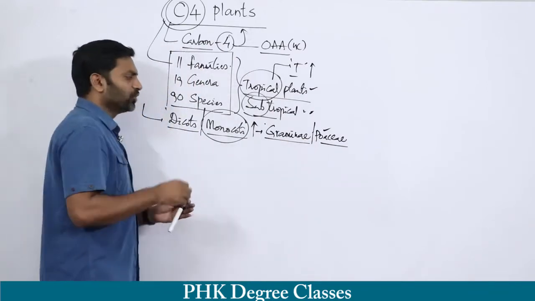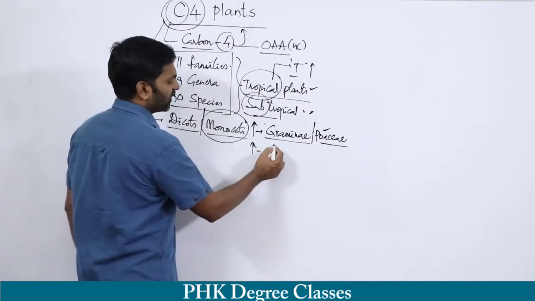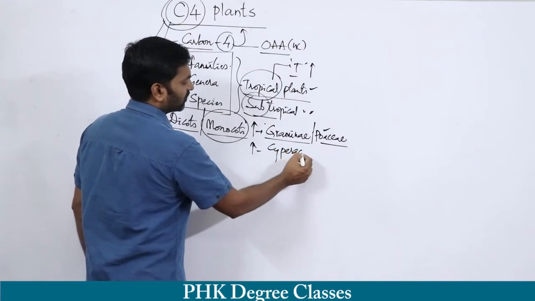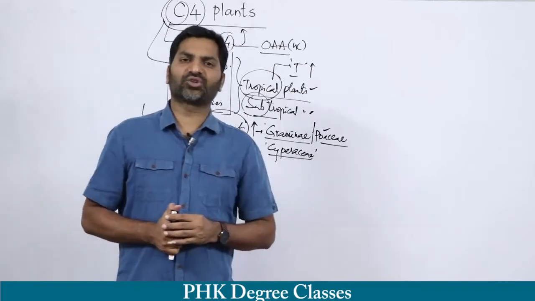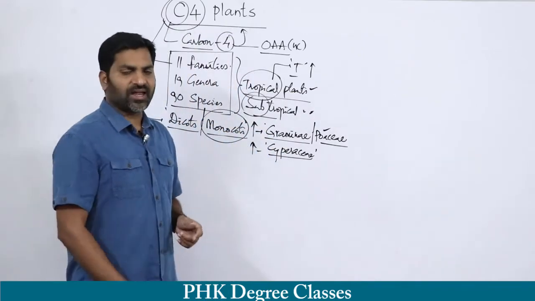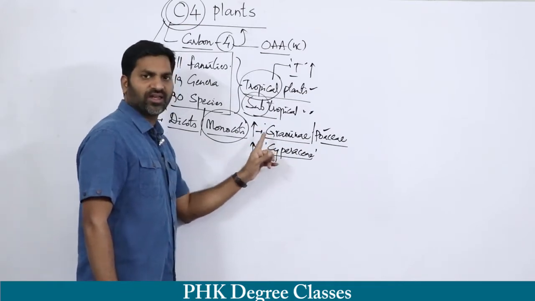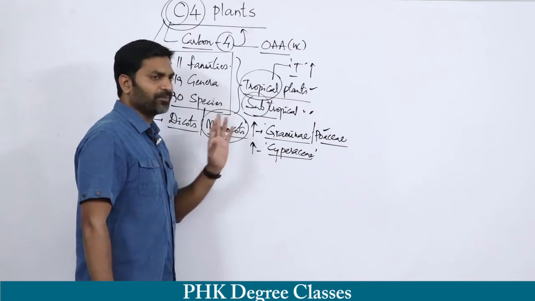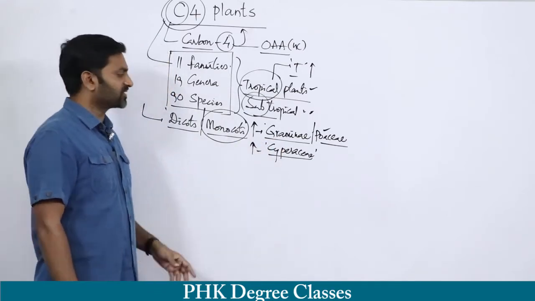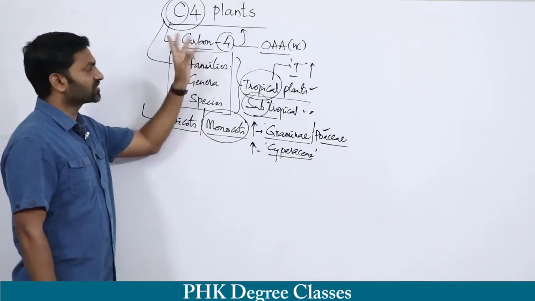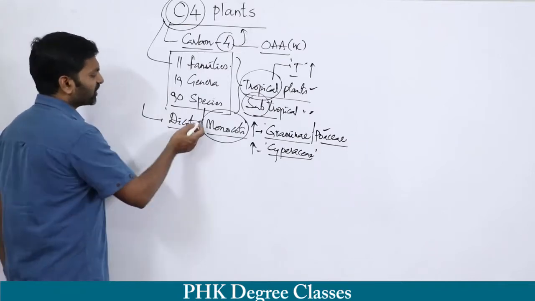I will tell you another example for monocotyledons, that is Cyperaceae. The best example for the Cyperaceae family is Cyperus rotundus. Bajra, sugarcane, etc. are the examples for the Gramineae family. So these two families are very good examples for monocotyledons which are showing the C4 cycle, called C4 plants. Clear? Then come to dicotyledons.